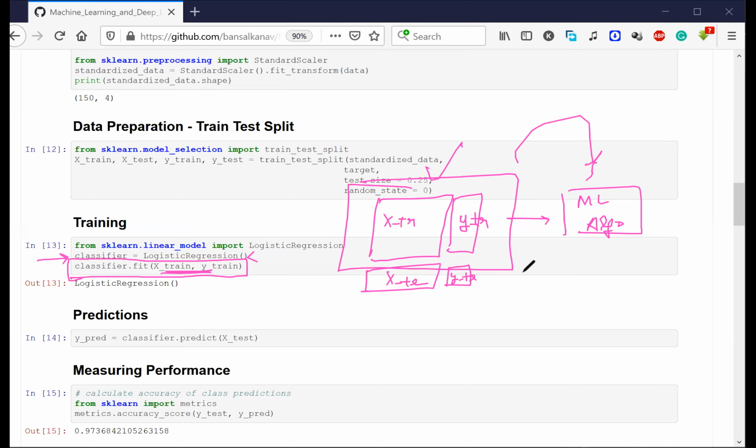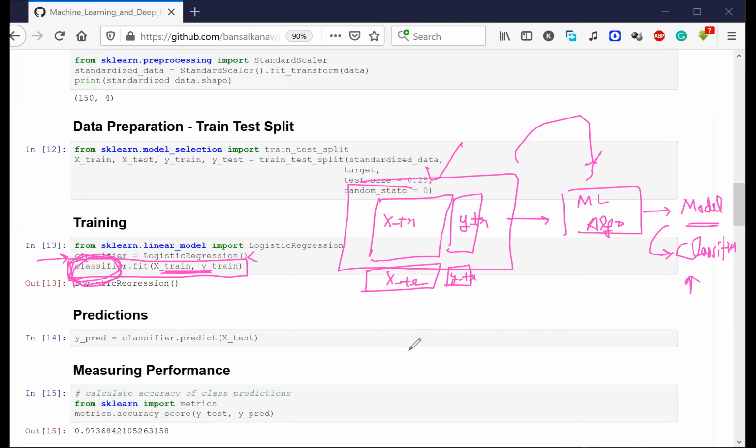All right. Now, what is the next step? Can anyone tell me? If I train the model, let's say I have the model now. What is the name of that model? The name of the model is nothing but classifier. Now, what is the next step? I have a model classifier. What should be the next step? Yes, correct, Shweta. We should test the model. The model that we have, we need to test it. So how do I test it? On which data should I test it? Can anyone tell me?